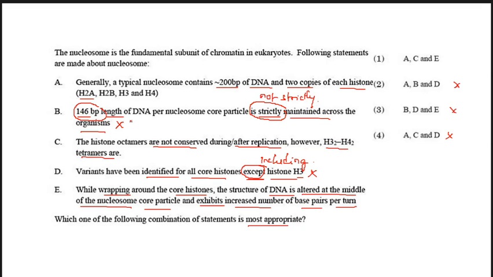Next, the nucleosome exhibits an increase in the number of base pairs in the middle of the nucleosome core particle. So this is also correct.